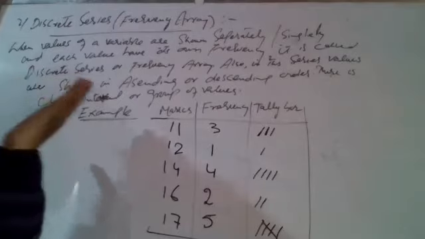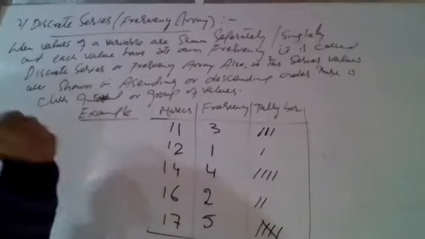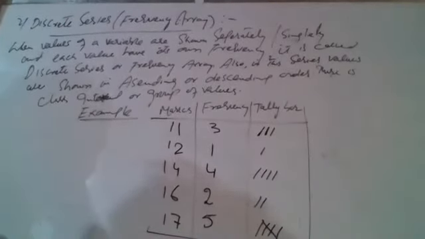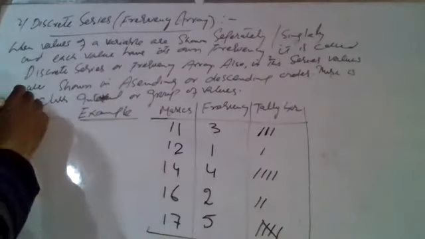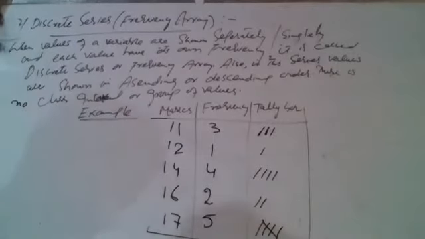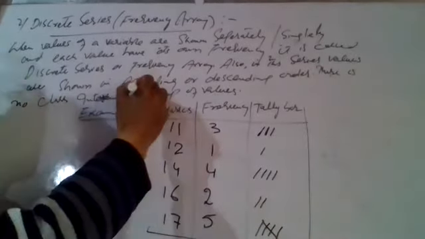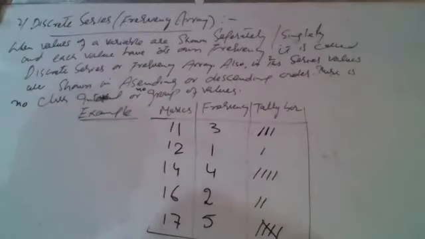Sometimes values are shown in ascending order like this. Sometimes they are shown in descending order, decreasing order. There is no class interval or no group of values.